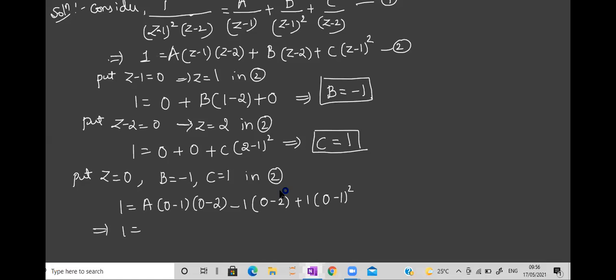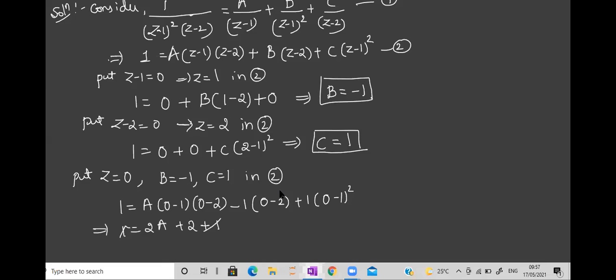This is 2A. Here, minus into minus is plus 2. Minus 1 the whole square is plus 1, correct?